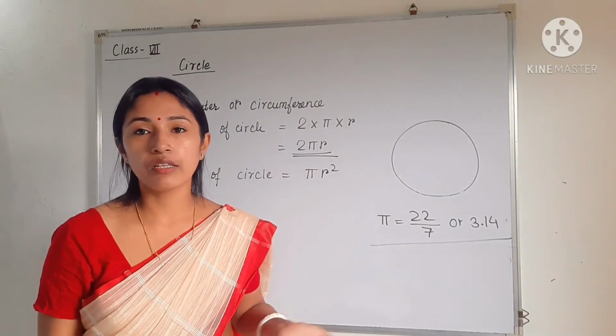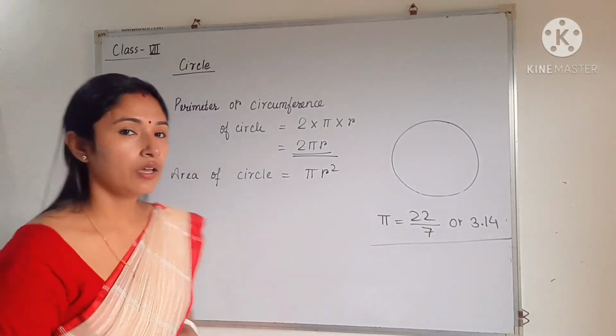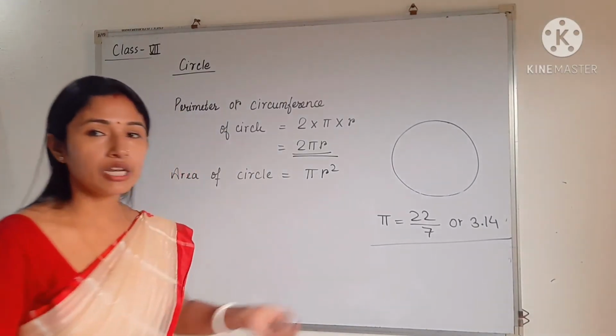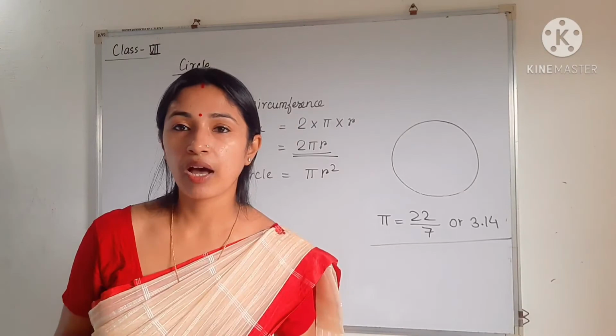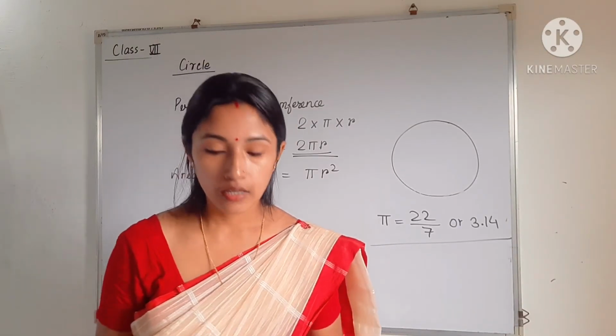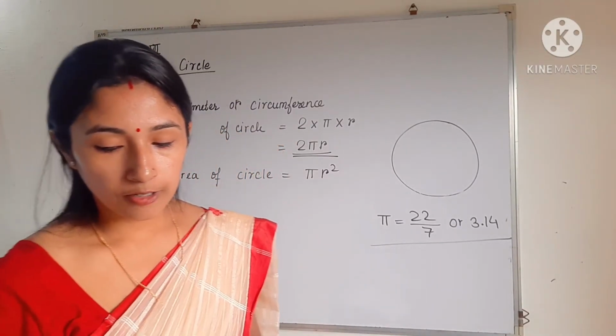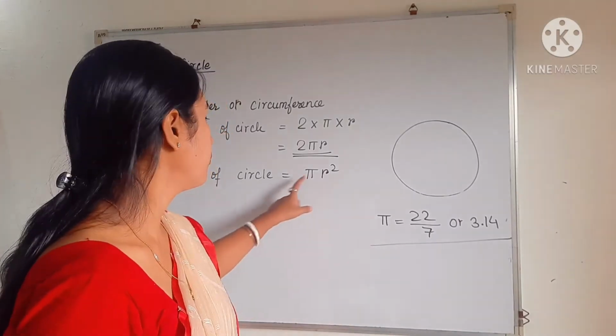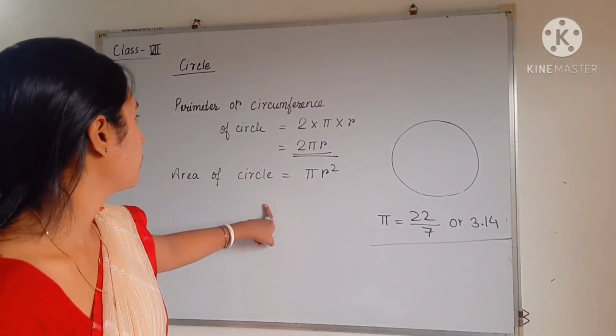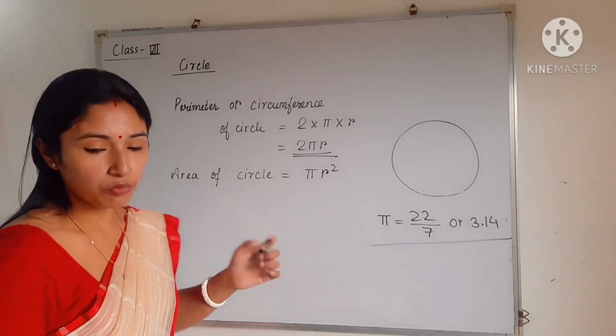If radius is given, then we can find any of them. Here the value of pi we already know. After putting the value of pi and radius, we can easily find the value of area. Okay, area and perimeter. So see, one more formula is there.